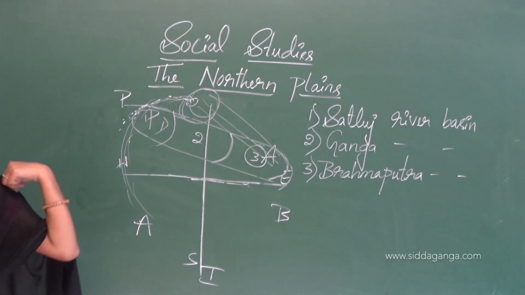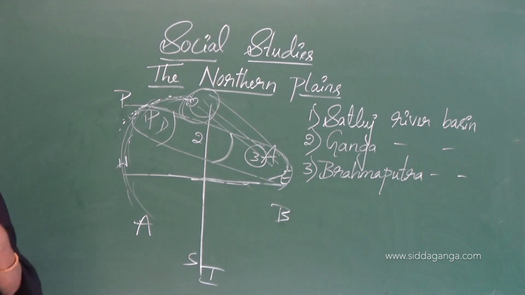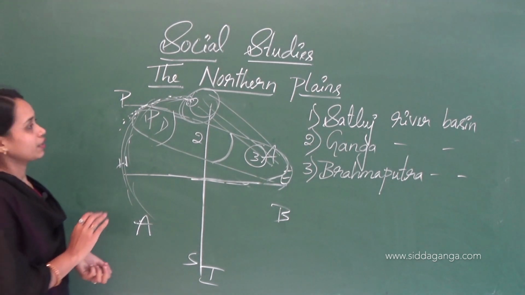The states of Punjab and Haryana lie in the Satluj river basin.